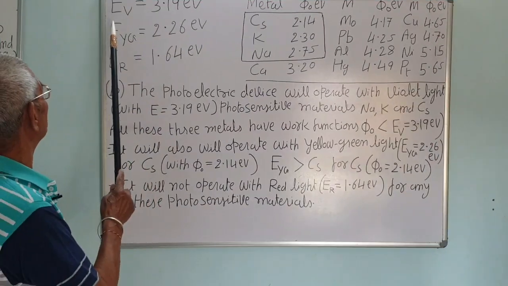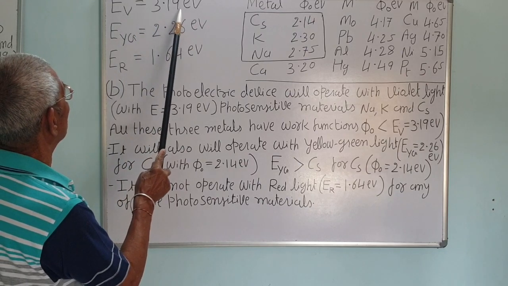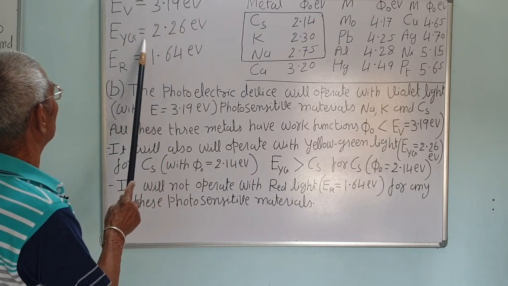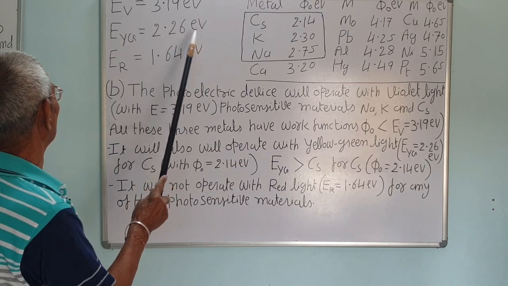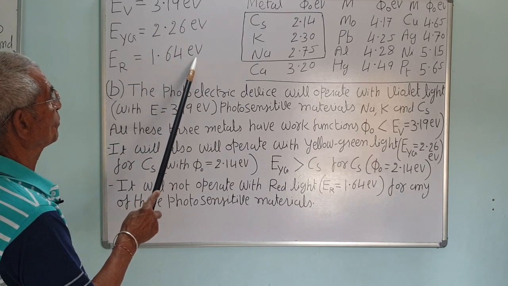Now, as we have seen, the energy of a photon of violet is 3.19 electron volt, the energy of yellow-green light is 2.26 electron volt, and the energy of the red light is 1.64 electron volt.